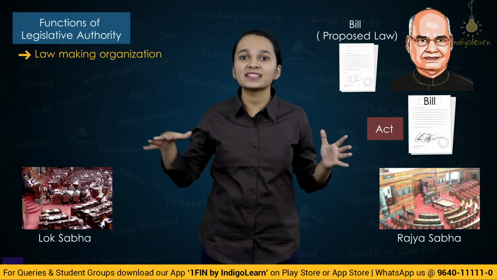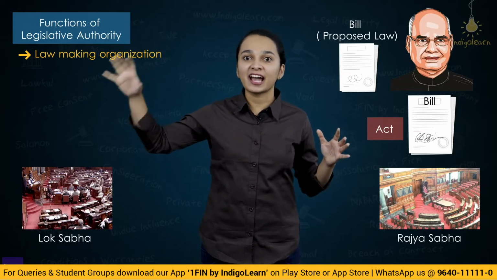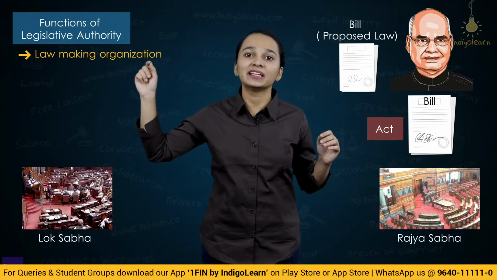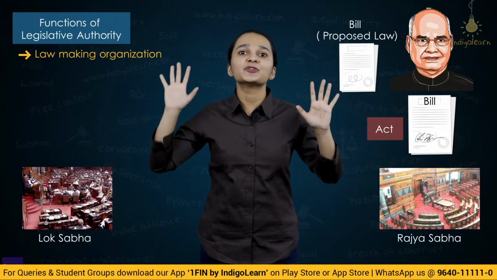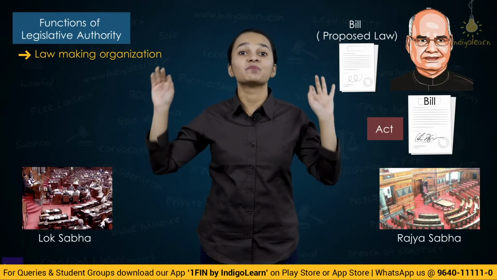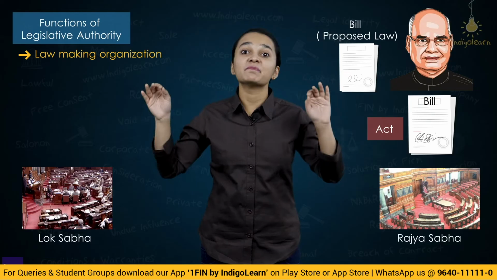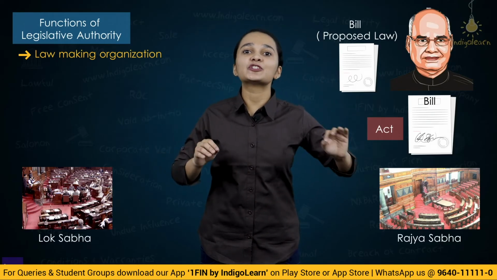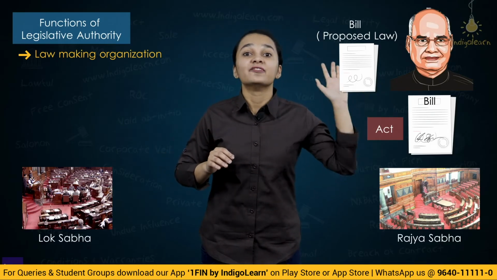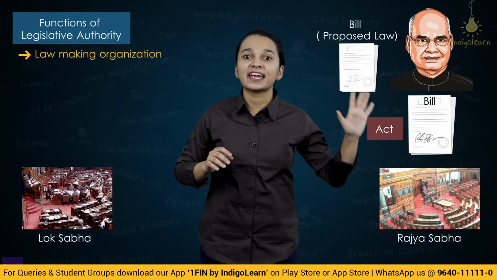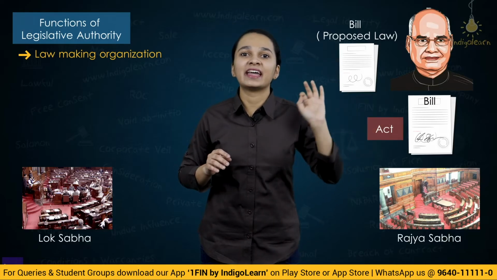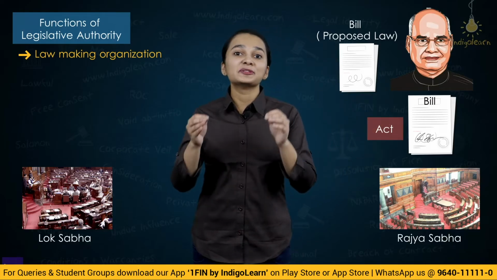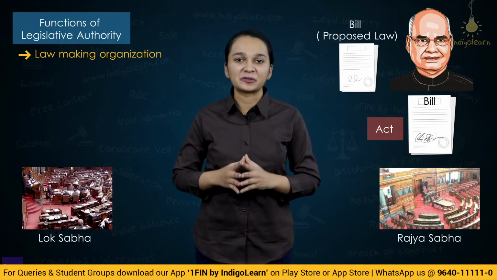So what was the process? First, a draft was made, which was a bill. This bill is introduced in both the houses of parliament. Once both the houses of parliament pass it, the bill goes to the President of India. When the President of India gives his assent to it, it becomes an act. So we now know how an act is made.